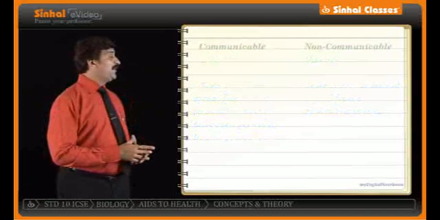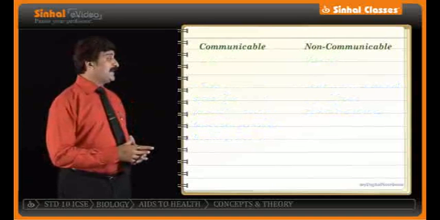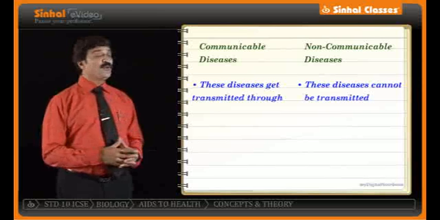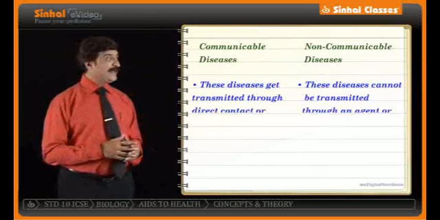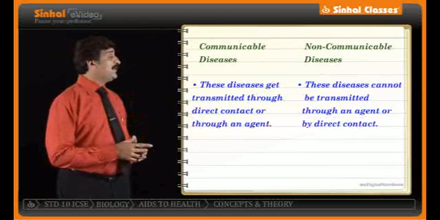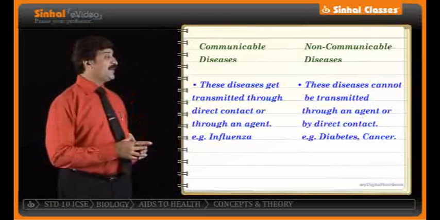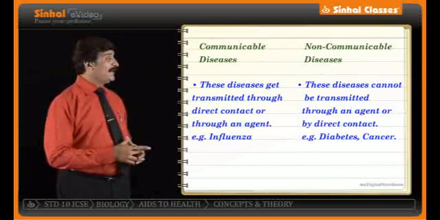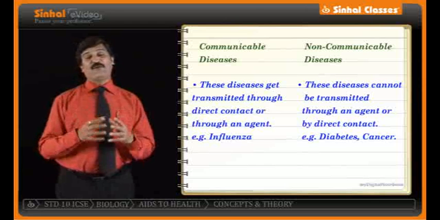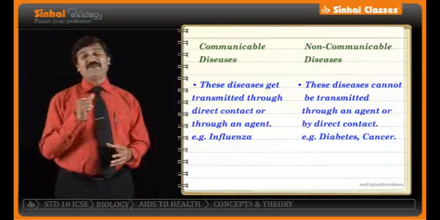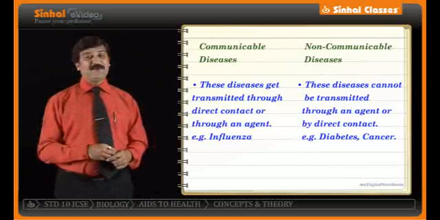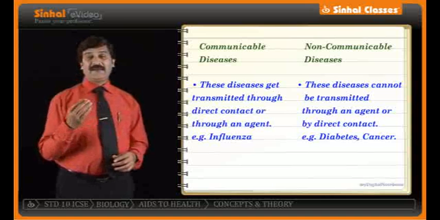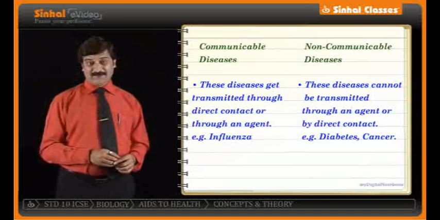The third point that we give in communicable disease is these diseases get transmitted through direct contact or through an agent. While in case of non-communicable, we say that these diseases cannot be transmitted through an agent or by direct contact. An example that we can quote for communicable is influenza. An example for non-communicable is quoted with examples like diabetes and cancer.